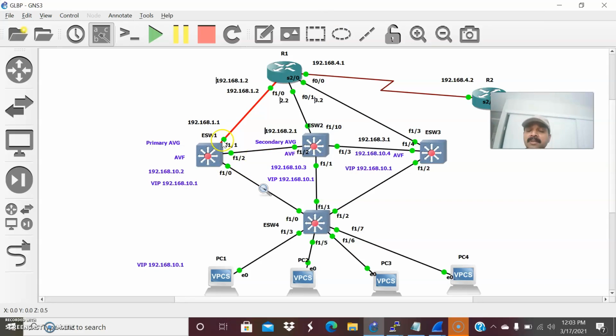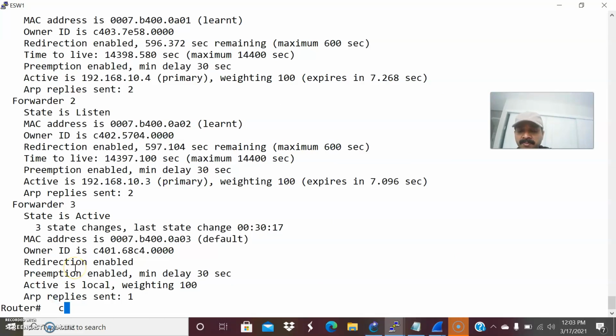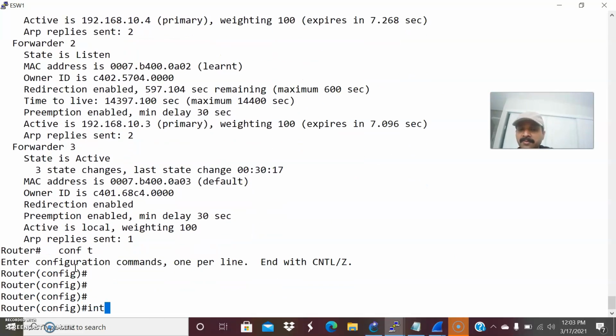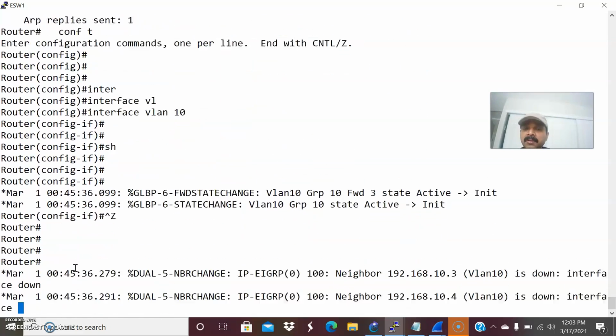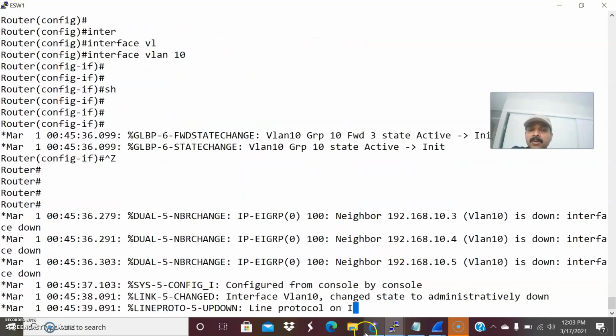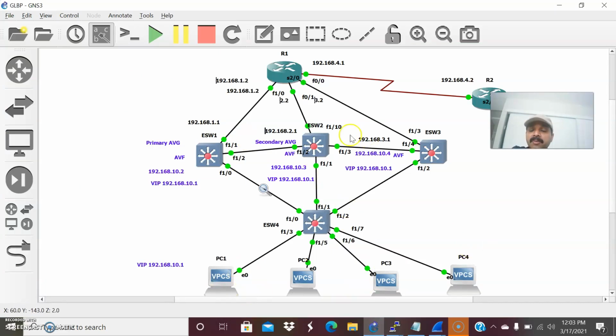Let us shut down and see what happened for this forwarder. Each and every AVG will assign its own router the forwarder role. So let us now shut down this AVG. Go to the corresponding ESW1, go to the configuration mode, interface VLAN 10, and shut down. Now you can see the traffic is still forwarded for all